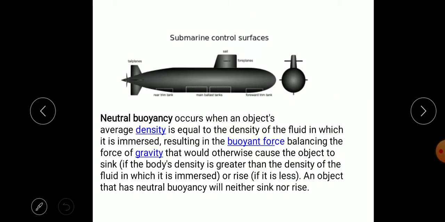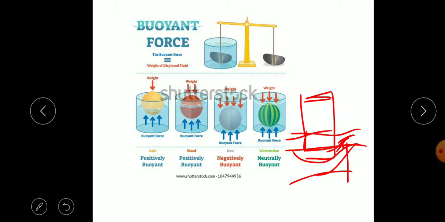So we have considered there are three buoyancy conditions. Positively buoyant means the object will float, since the density or the weight of the fluid displaced is more than the object's. The second condition is negatively buoyant, which means the density of the object is more, that is, mass per unit volume is more. At that time, the weight of the fluid displaced will be less, and the object will sink.